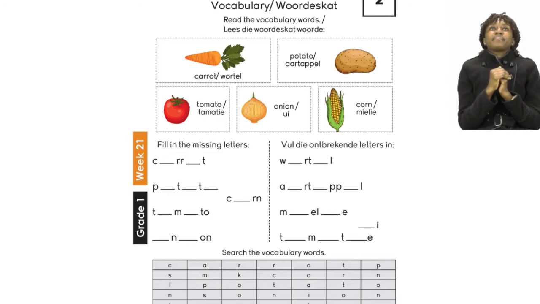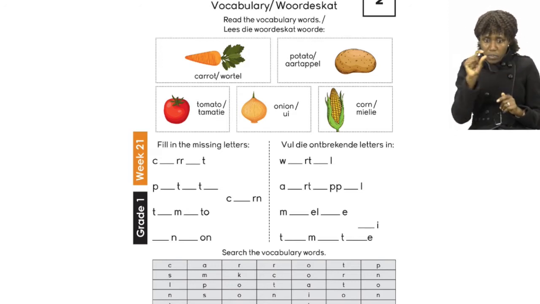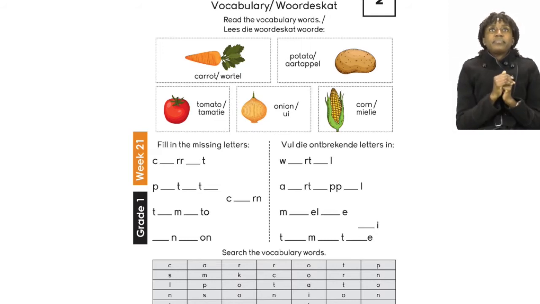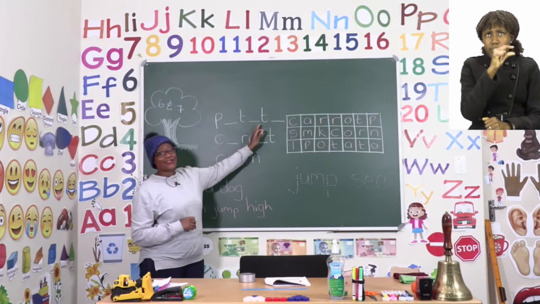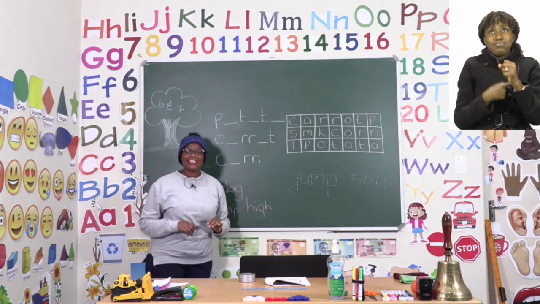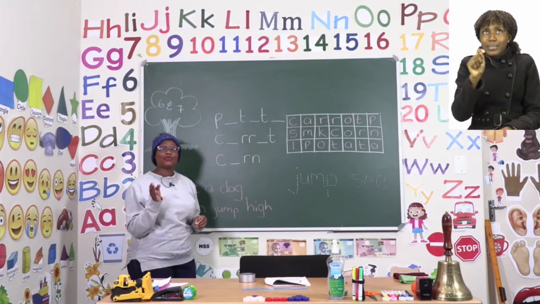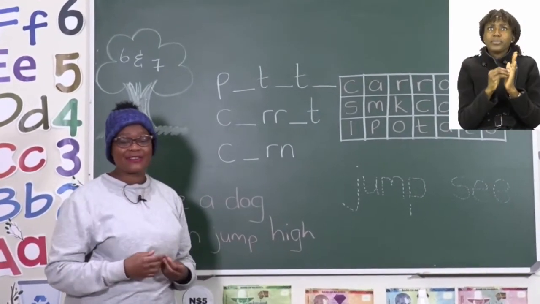You're going to fill in the missing letters for each of them and then look for them in the word search below. I'm going to help you with a few of those things. So let's start by filling in some of the missing letters. Now we have the word potato. As you can see, it starts with the letter P. So we need to look for the missing letters, the same ones that are in your vocabulary words.